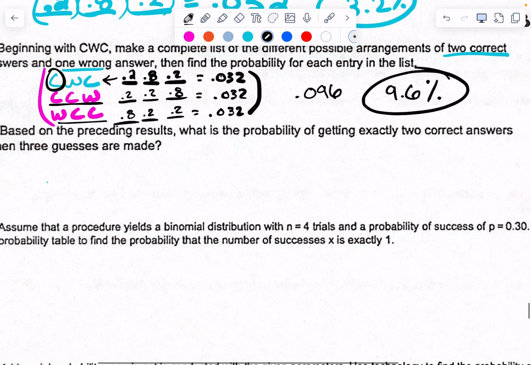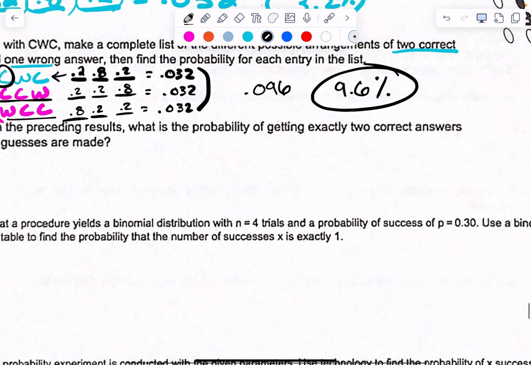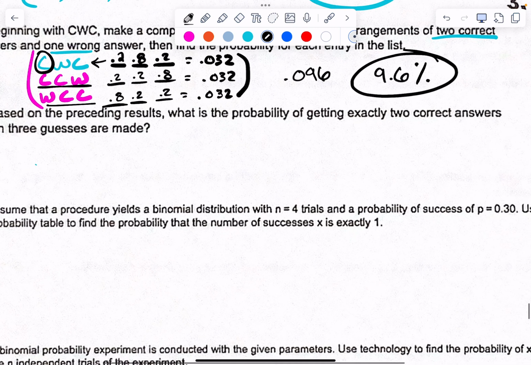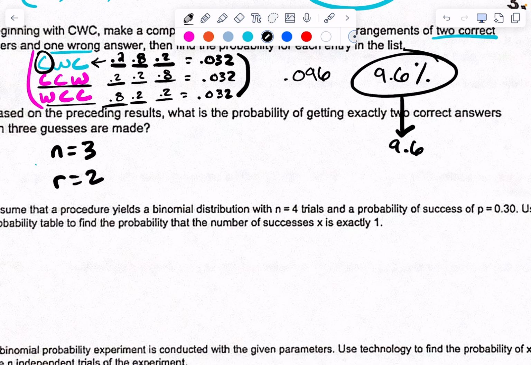Based on the preceding results, what is the probability of getting exactly 2 correct answers when 3 guesses are made? We got 9.6. Okay, let's do this. 3 guesses, so N is 3, R is 2. I want to know exactly getting 2 correct, right? Okay, 3C2, 0.2 to the something, 0.8 to the something, right?